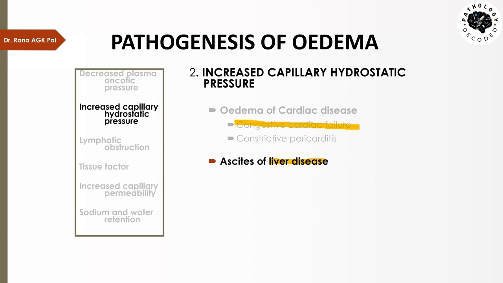So in the portal area there is a back pressure. So hydrostatic pressure increases in all the capillaries of the stomach, of the spleen, of the intestine, and because of that increase in hydrostatic pressure, there is collection of fluid in the peritoneal cavity, which we call ascites. Now this is also called portal hypertension. So what I have explained to you is just portal hypertension.